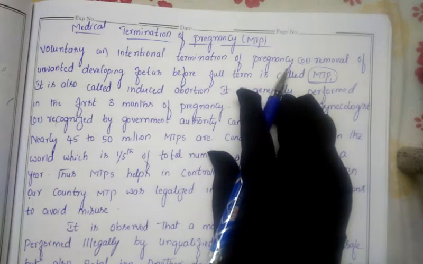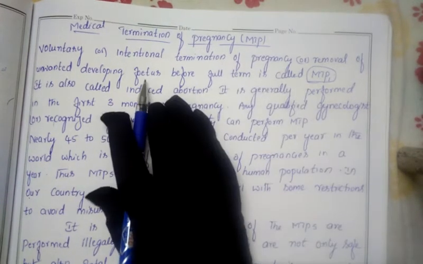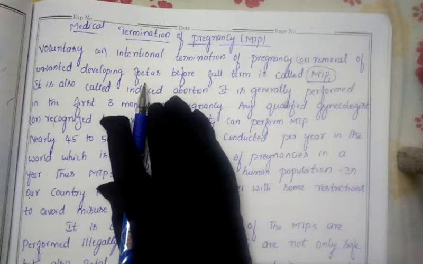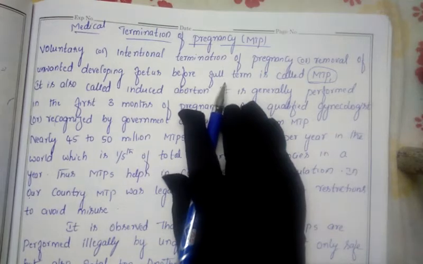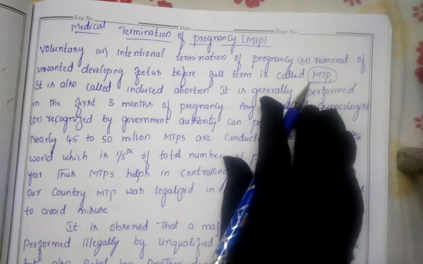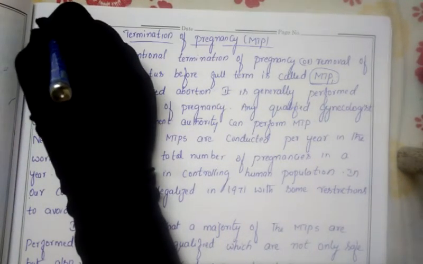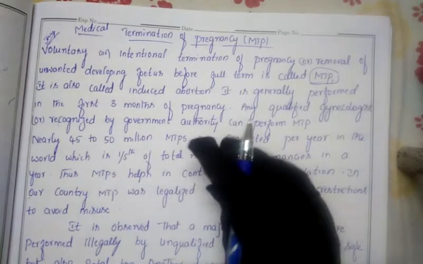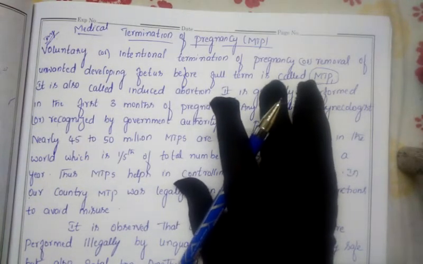When a female becomes pregnant, the fetus develops in her womb. The embryo is developing. Eliminating that embryo, removing it before it becomes full term, that means before it converts into a young one, is called MTP, and it is one of the important questions for your exam. Many times it has been asked. In contraceptive devices also, 100% one question will be there.